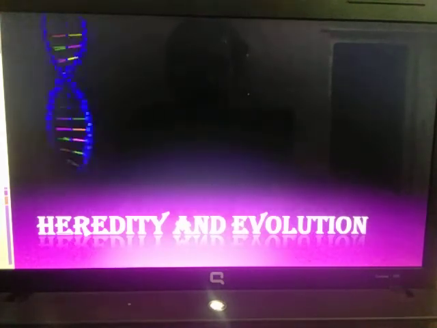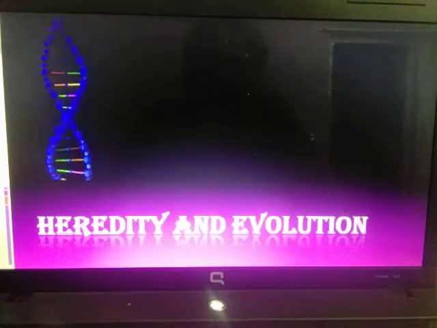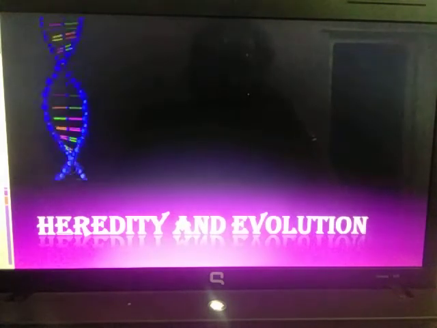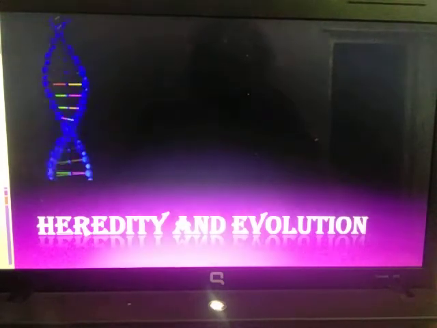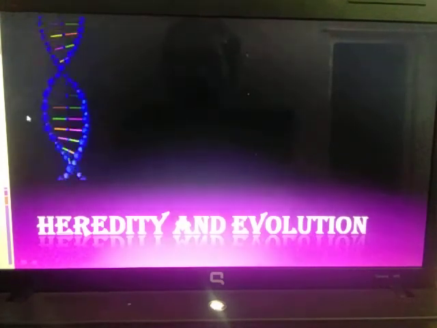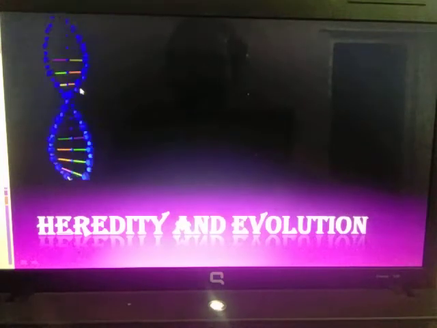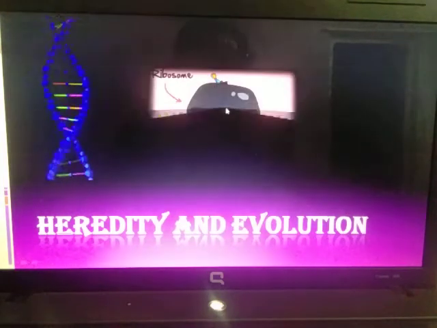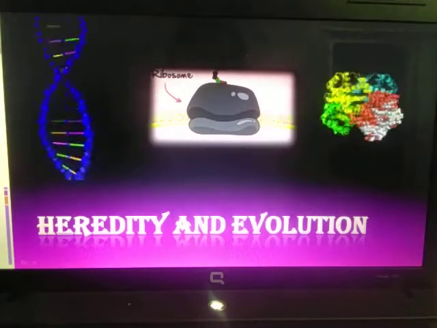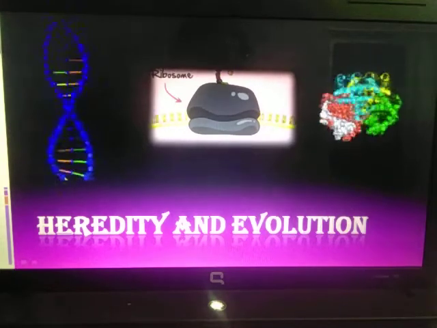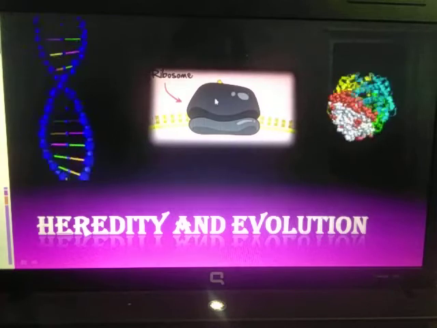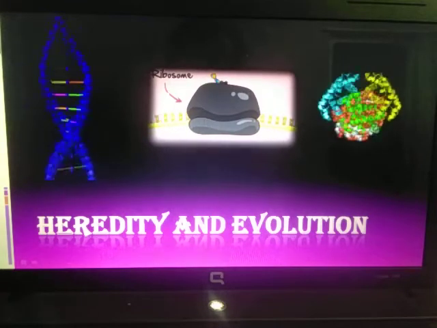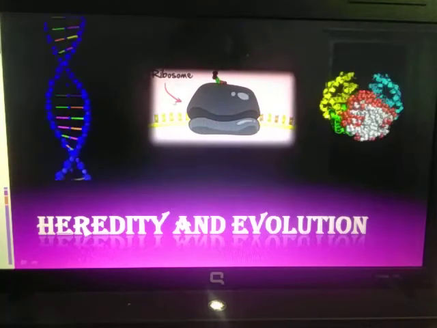So you know that genes are present on DNA. Genes are also called the functional units of deoxyribonucleic acid, that is DNA. So how is protein formed from DNA? From DNA proteins are formed, and for the synthesis of protein, the intermediate step is to form the mRNA.